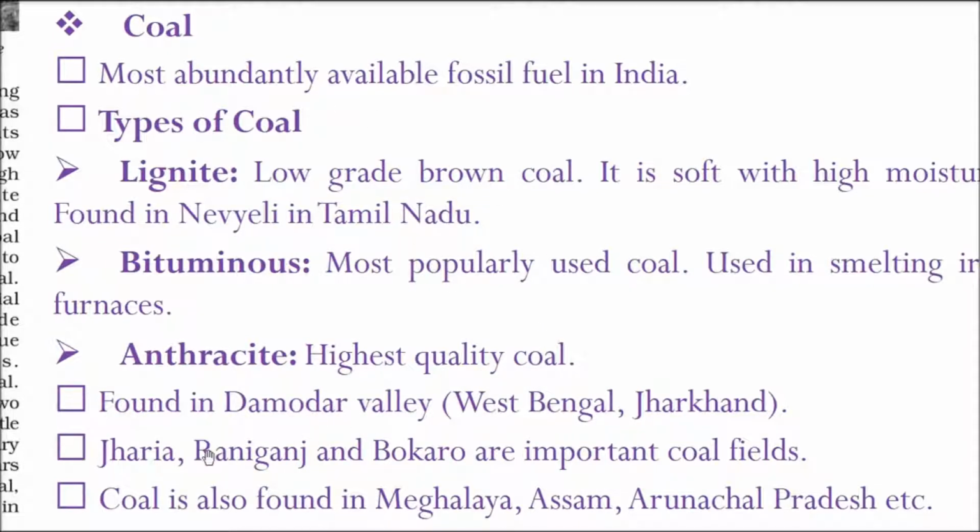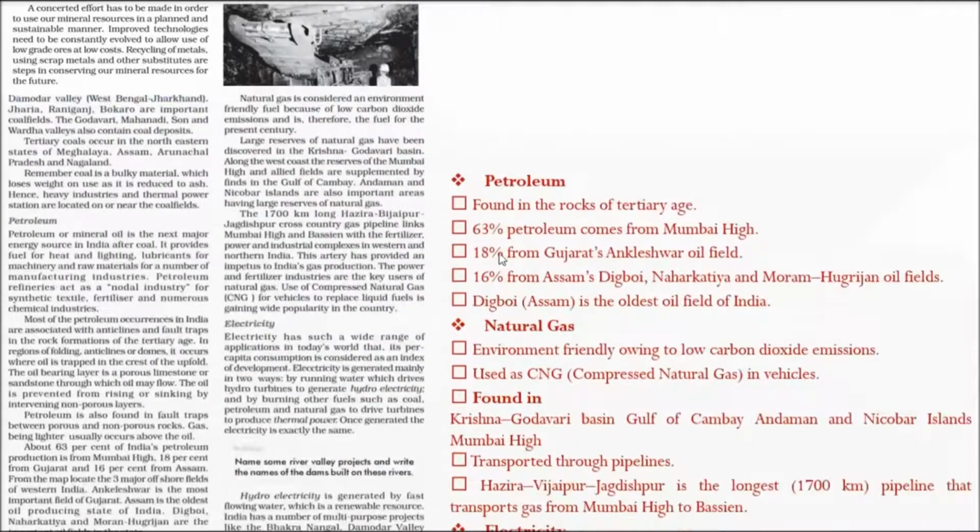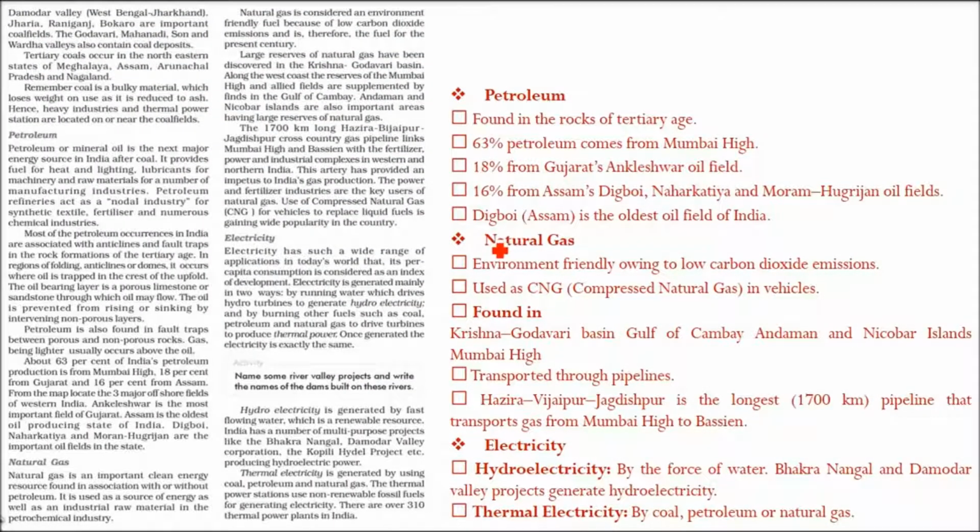And these, as I said, the anthracite, are found in Damodar Valley, West Bengal, Jharkhand, Jharia, Raniganj, Bokaro. These are important coal fields. And this coal is also found in the northeastern states like Meghalaya, Assam, Arunachal Pradesh, etc. I will take you to the places where we will find them.